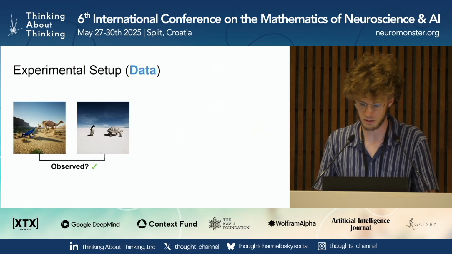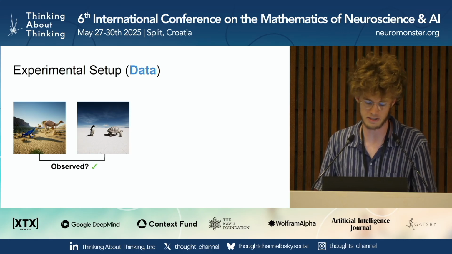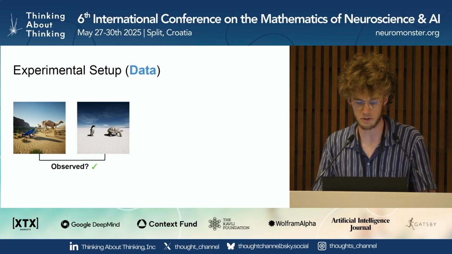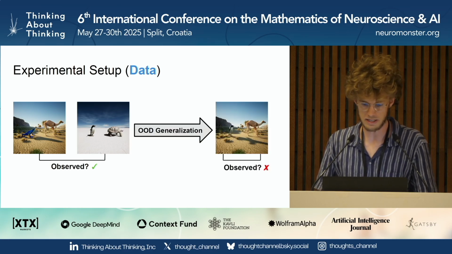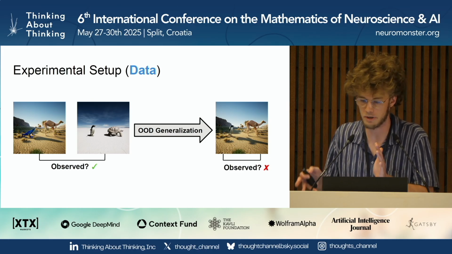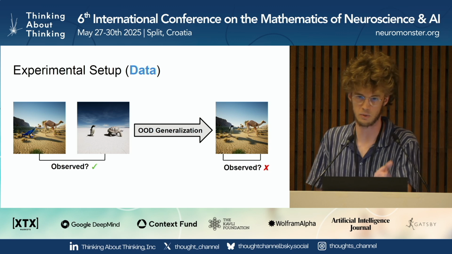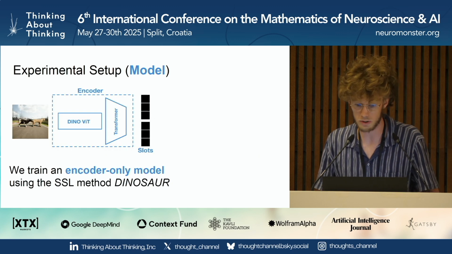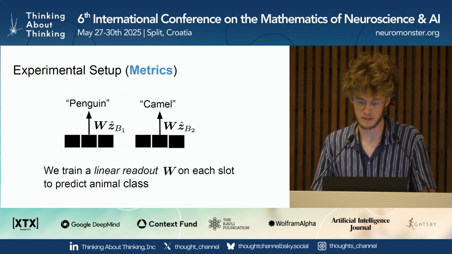Okay, so briefly I'll talk about some experiments. We run experiments on a dataset from Meta, where you have two animals in the image and a background, and there are 32 different animal categories and 10 background categories. We have an out of distribution set where you only observe some combinations of animals and backgrounds. So you don't observe a penguin in a desert, for example; you observe a penguin in this environment on the left. We train an encoder-only model on this data, a method called DINOSAUR. I don't have time to get into it.